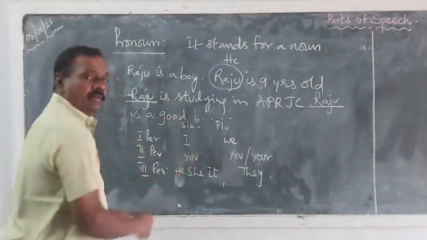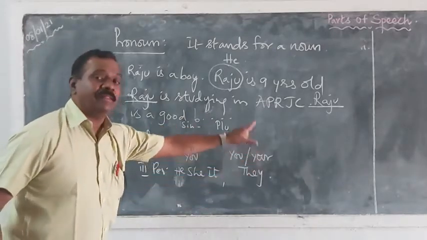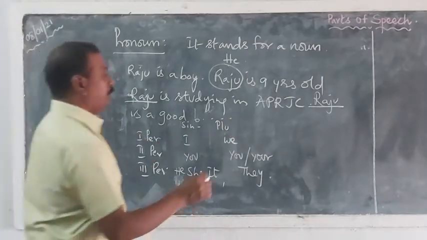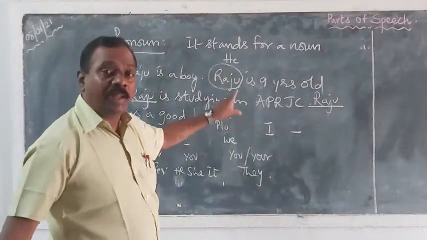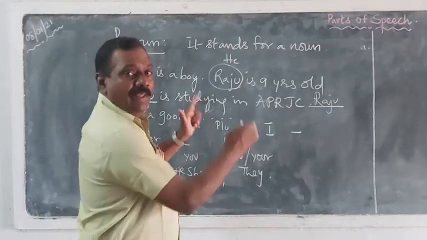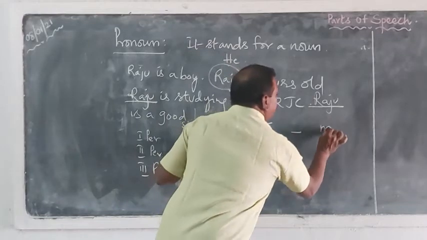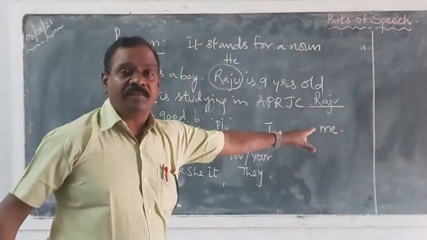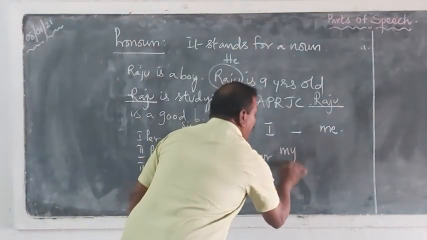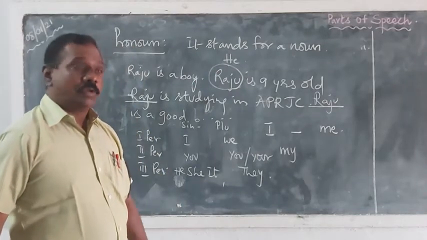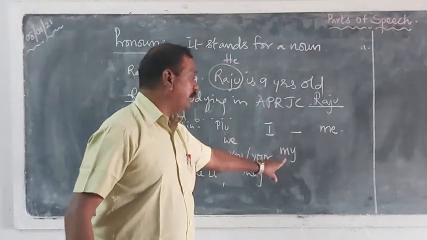Only from these, so many pronouns can be formed. For example, these are all used only in the subject place. For example, I is a pronoun, but it is used only in the subject case. Only in the subject place it is used. When it is an objective place or objective case, me is used. When it is a possessive case, my is used. So, subjective case, objective case, possessive case.